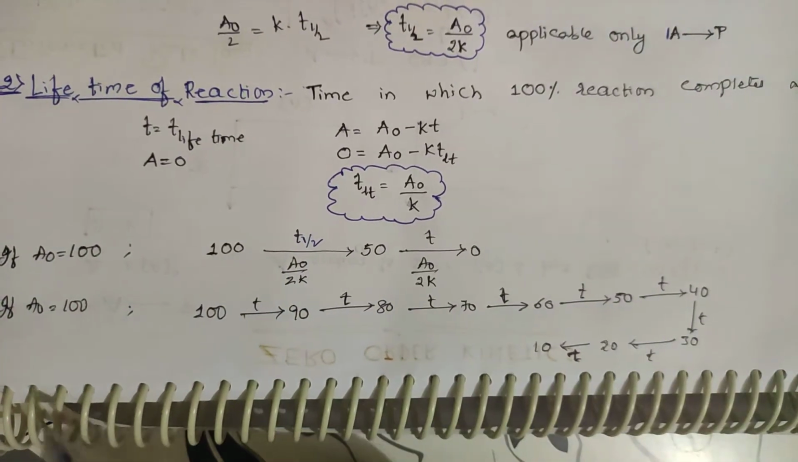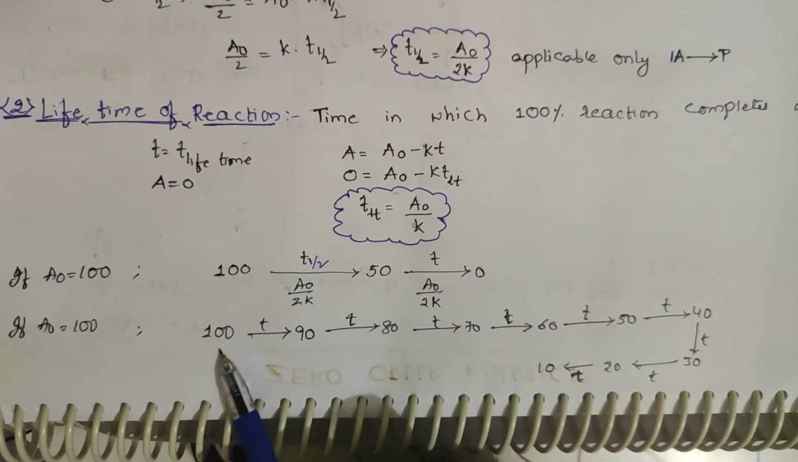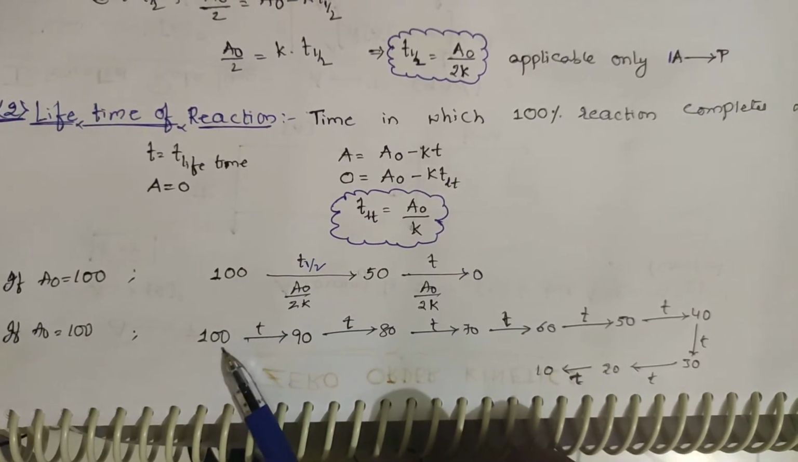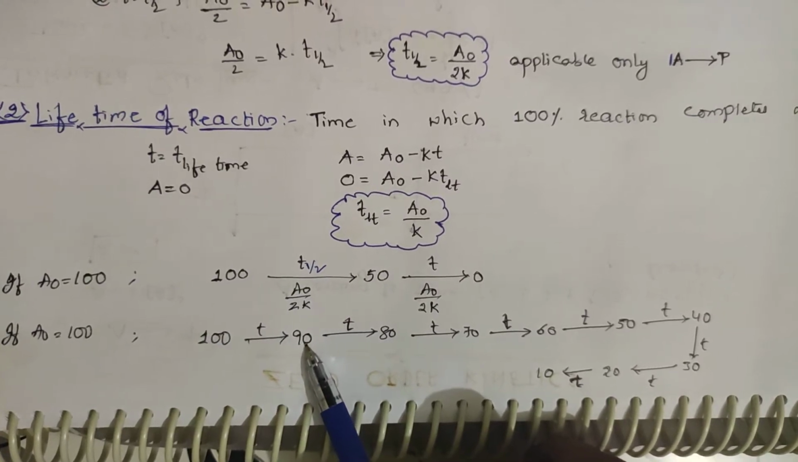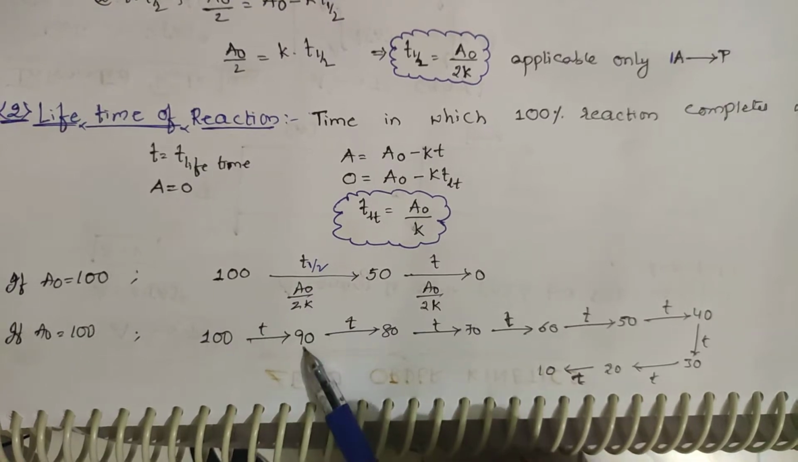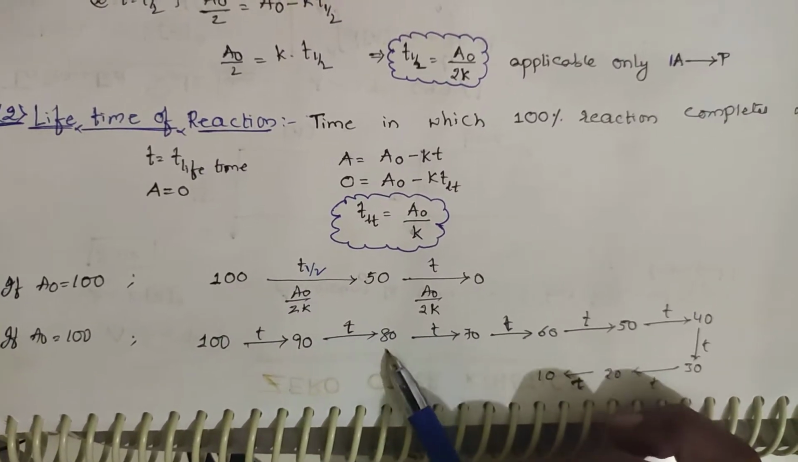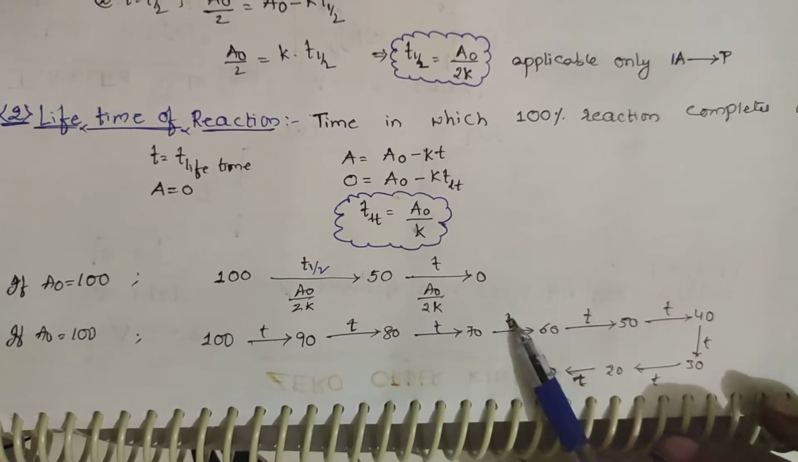Suppose I take A naught initially as 100. 100 has been converted to 90, and it has taken time T, meaning for the completion of 10 moles. Suppose I take 100 moles, 10 moles have finished and 90 moles remain. Let me assume the time taken is T. From 90 to 80 also, it takes only T. So for consumption of 10 moles, it takes time T. From 80 to 70 also, it takes time T, and from here to here also, it takes time T.